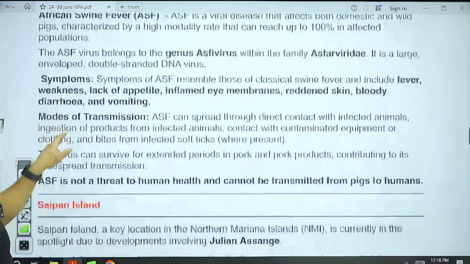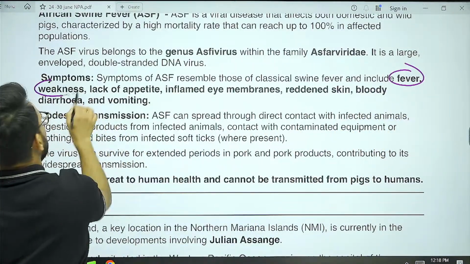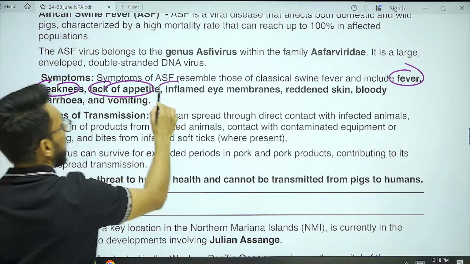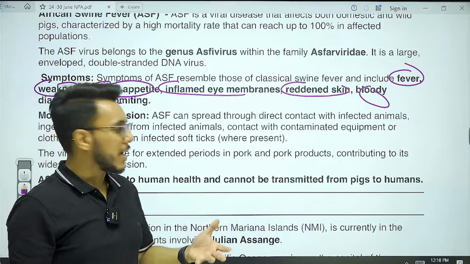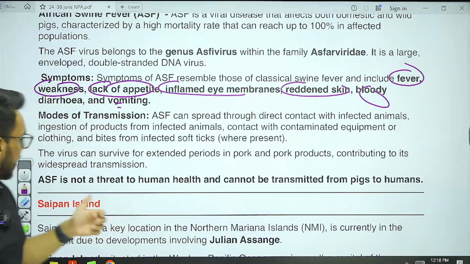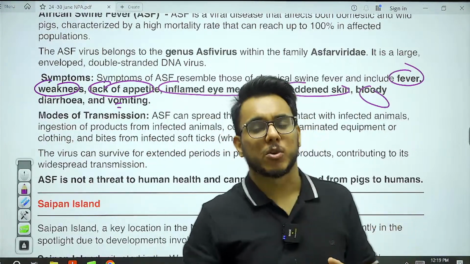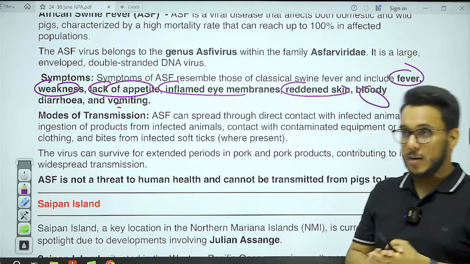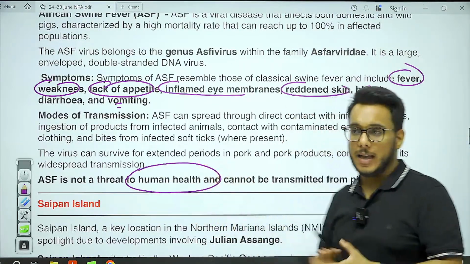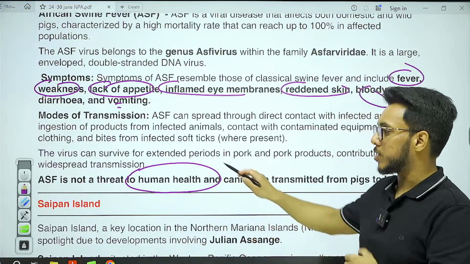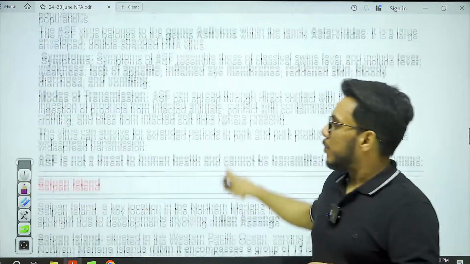Now, what are the symptoms of this particular viral infection? Symptoms are fever, weakness, lack of appetite, inflamed eyes, red skin, diarrhea, and vomiting. Now, one thing might come to your mind: whether this virus can transmit to humans also. As of now, pig to human transmission has not been observed. So right now it is not a threat to human health. Obviously, this virus can survive for extended periods in pork and pork products. Fine. Now, moving on to the next article.